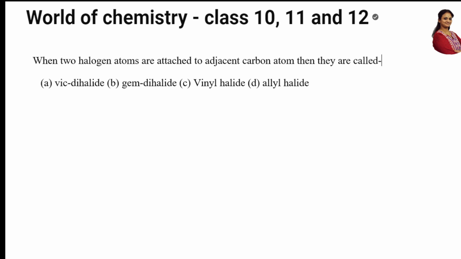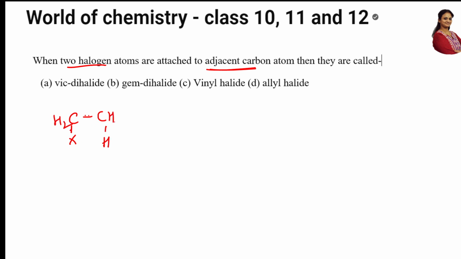Important. When two halogen atoms are attached to the adjacent carbon atom, then they are called, okay, two halogen systems, they are attached to adjacent carbon, means two adjacent, one beside the other. Now let us see vicinal halide. What is vicinal halide? Okay, carbon, two halogen atoms, the valency 1, 2, 3, 4.